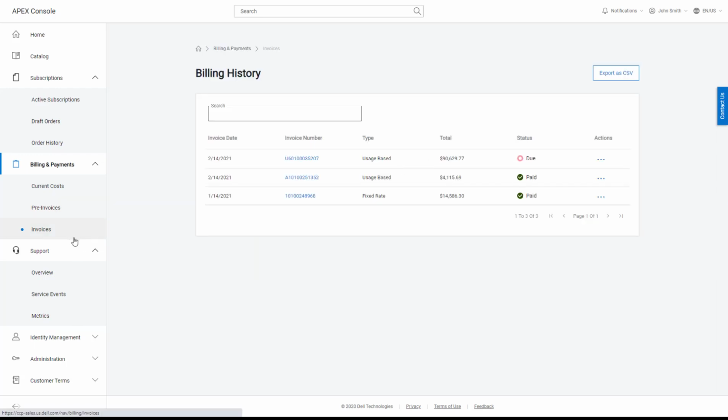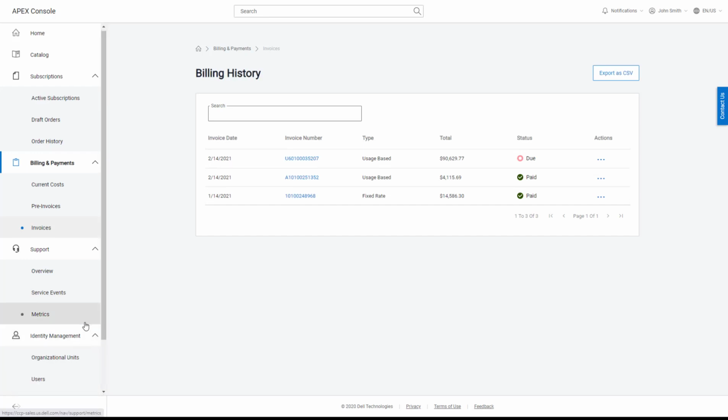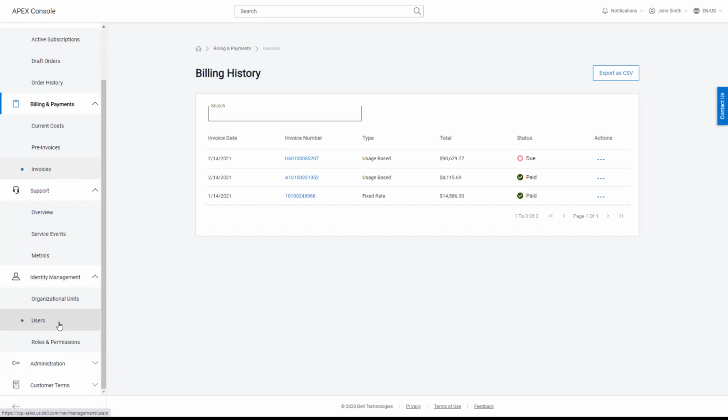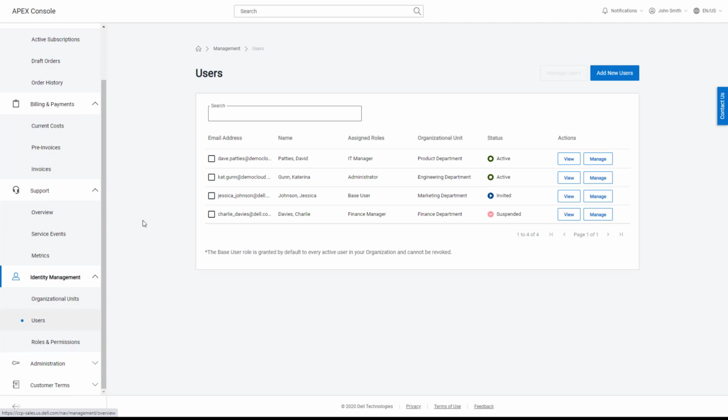For all of the bills that I am subscribed to, and my outstanding and paid bills, I can look at them through my billing history. And then lastly, administrative functions. If I need to invite new users to the console, assign them specific roles and permissions based off of their functions, I can do that.